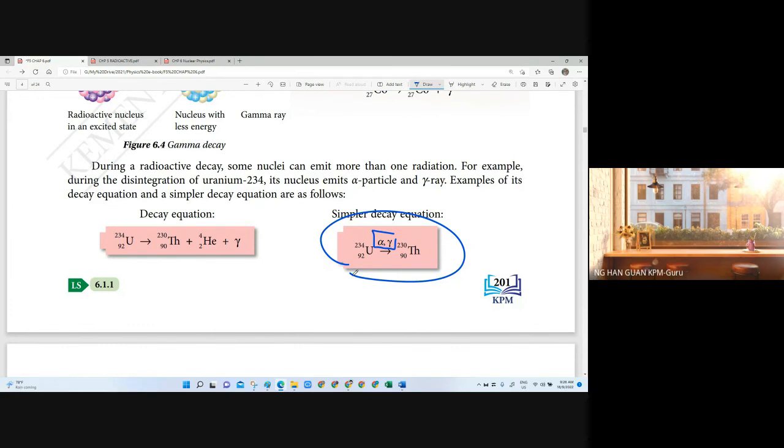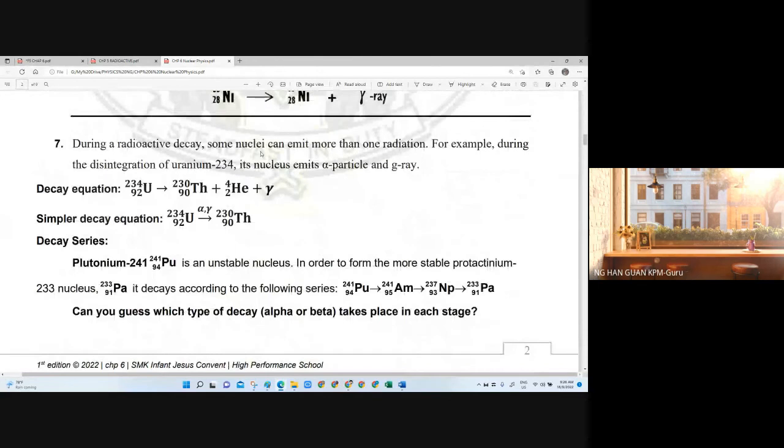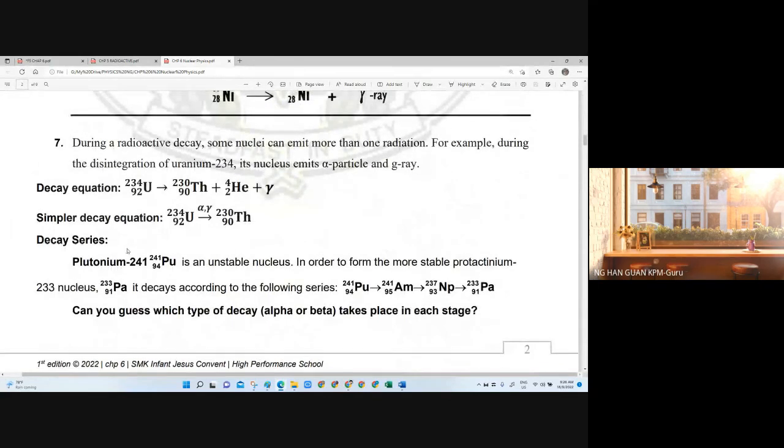This simple decay equation is really important, especially for the decay series. If you look at my module here, we have the decay series. From plutonium-241, in order to become more stable, it goes through different decay processes, from one parent becoming the daughter. This daughter becomes a parent, and then another decay produces another daughter nucleus. It continues, but each process takes a different time. So that gives us the decay series.